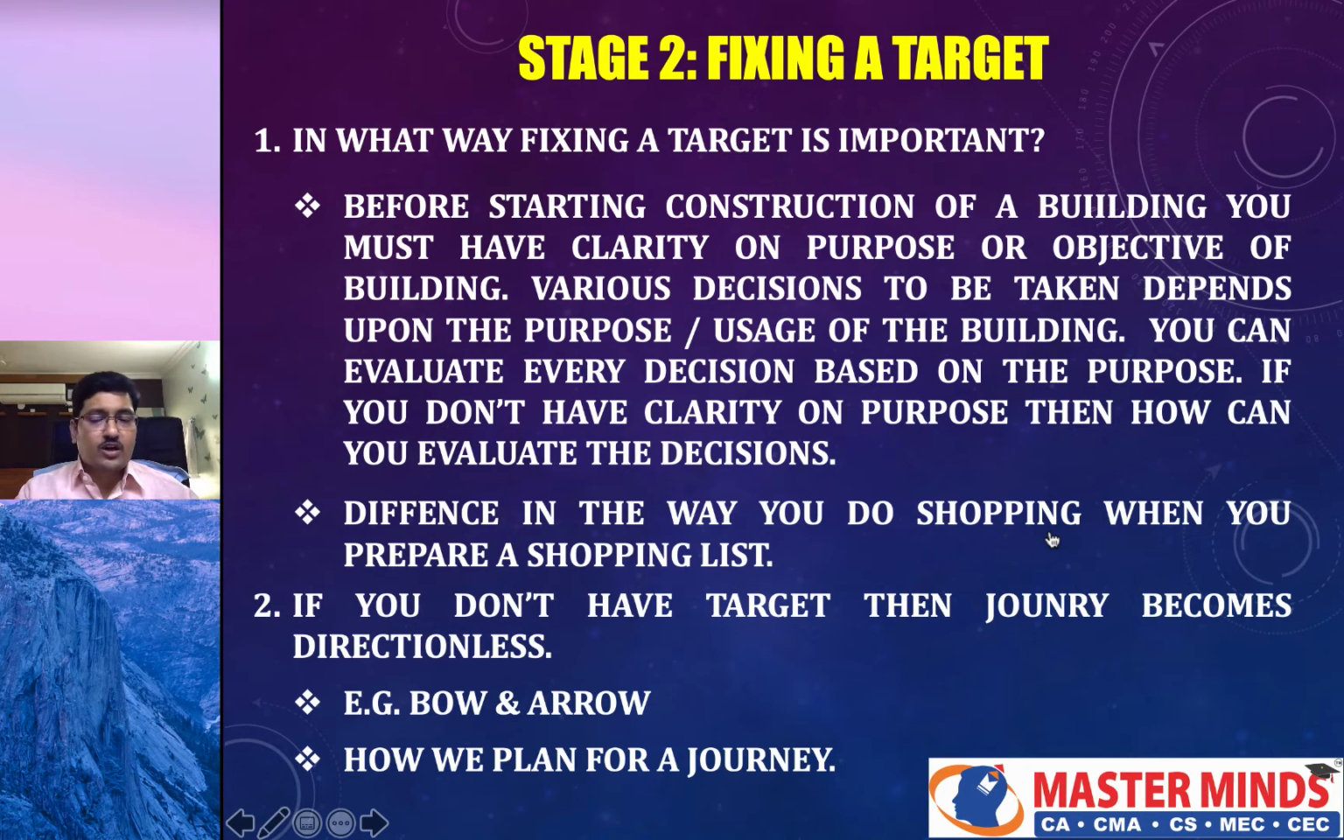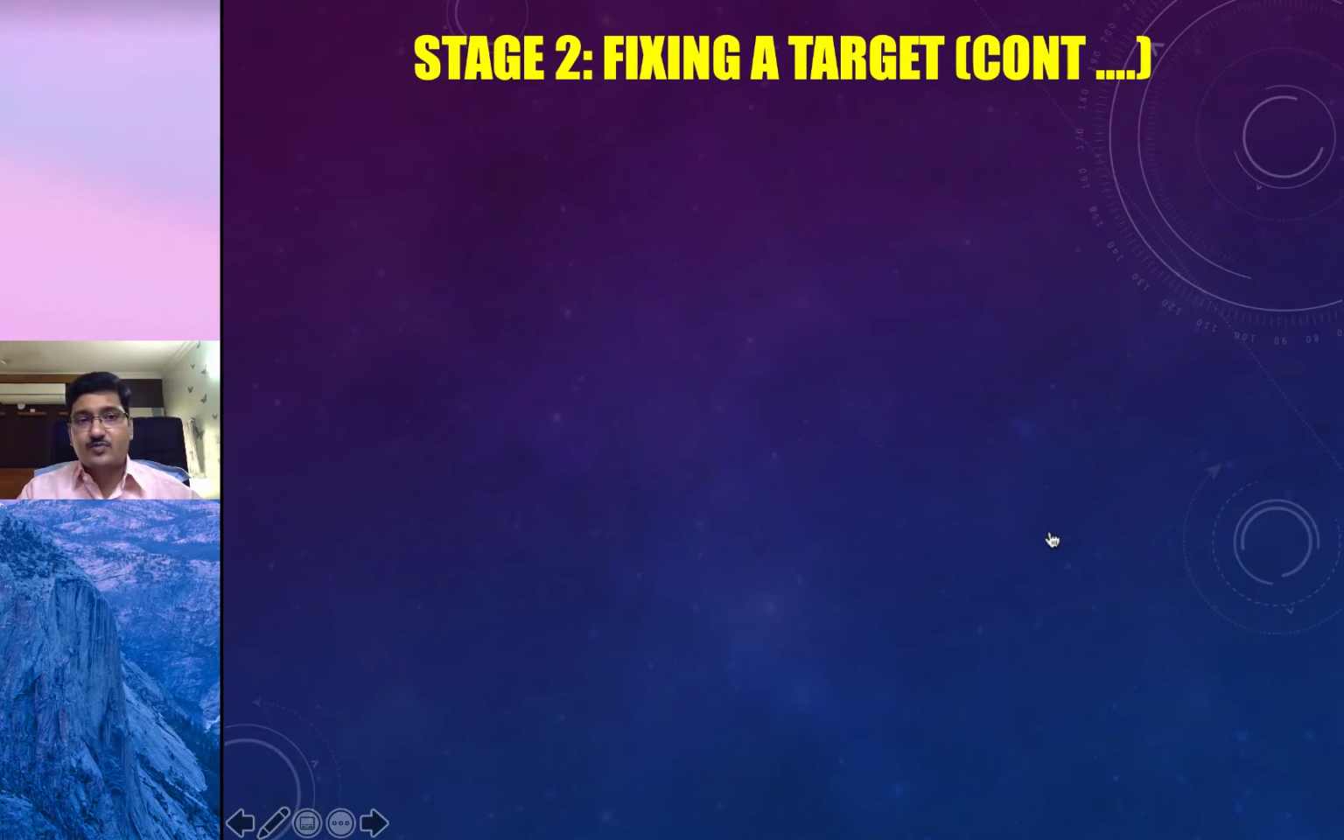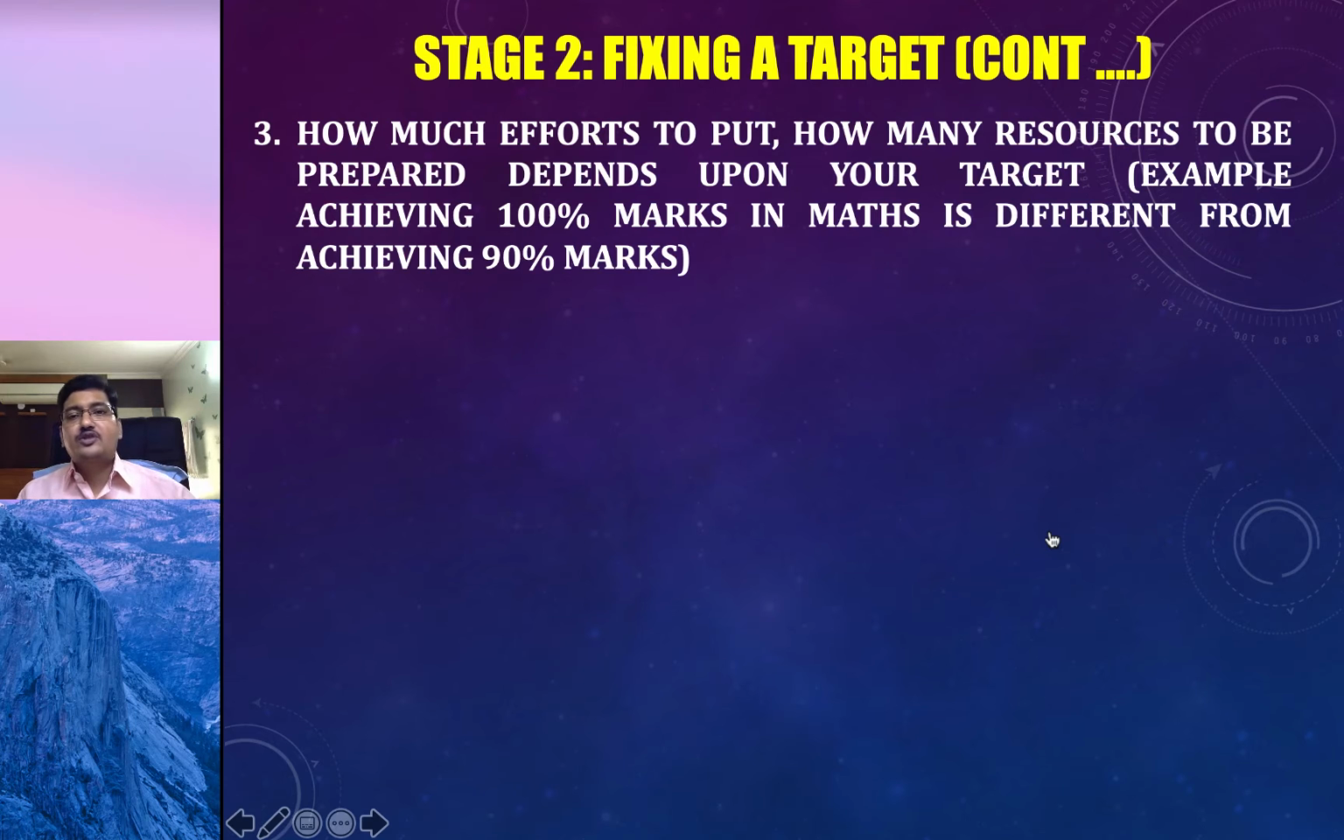Similarly, for a student, the objective here is how many marks we would like to achieve. That's why target is very important. How much effort to put in and how many resources to be prepared depend upon the target. For example, if you want to just have qualifying marks, you are not aspiring for more than that, just qualifying marks, around 50%, then preparing the study material is highly enough. You need not even refer to more than that. But if you are aspiring to score a higher level of marks, then you must prepare some other sources also.